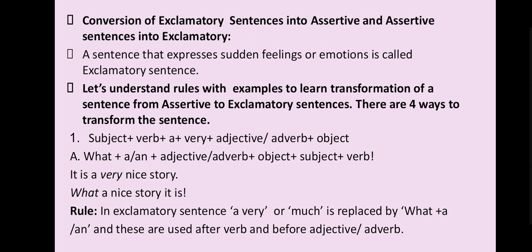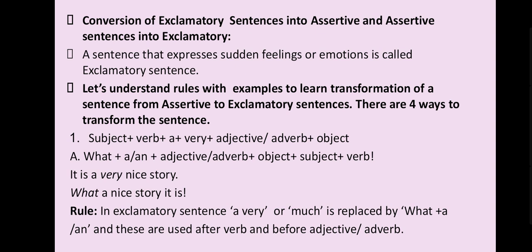When you transform it into an exclamatory sentence, it will change like this: what plus a or an plus adjective or adverb plus object plus subject plus verb. The sentence is like this: it is a very nice story.